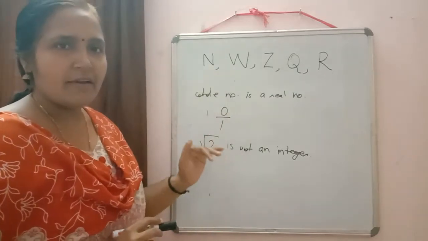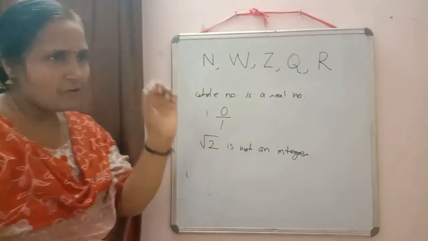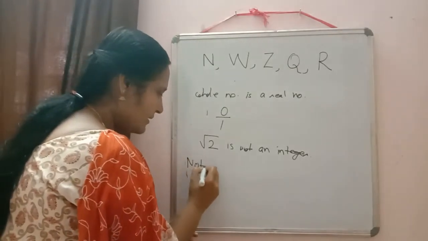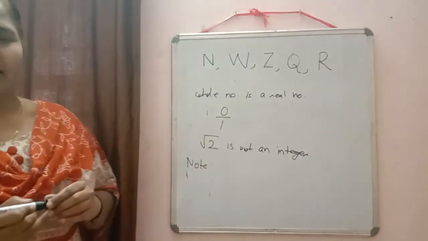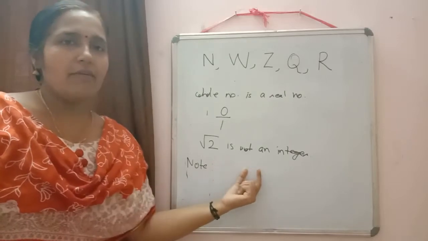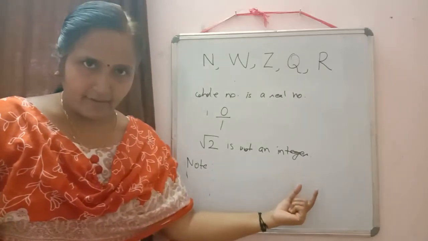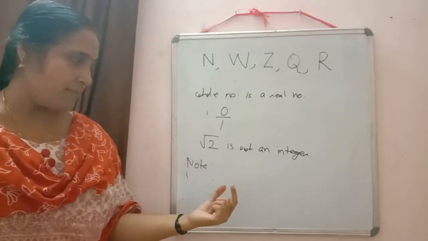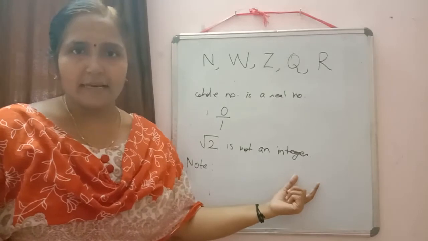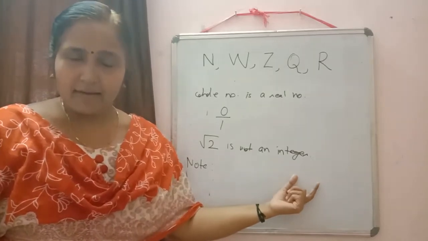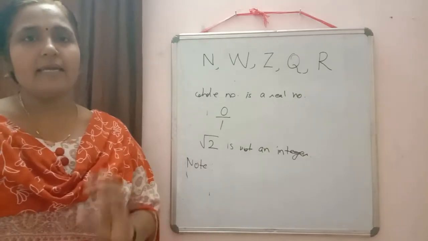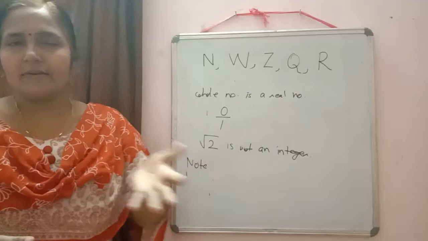Now I think you all have understood this one. Okay, all of you write down in your notes. I am giving you this so that you can remember it. Please write with me: a set is always denoted by a capital letter, and elements in this set are denoted by small letters, if it is a set of letters.